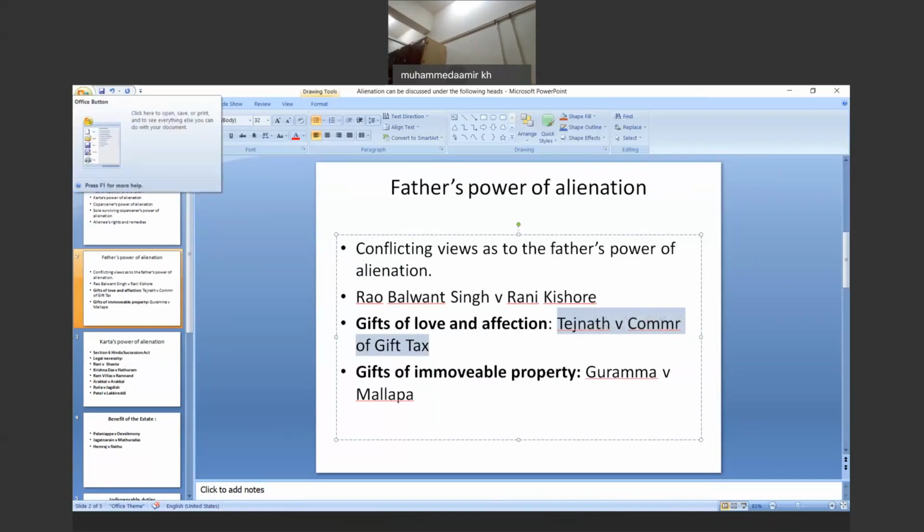The father is in a position to provide the gifts. There are so many occasions, for example, apart from marriages, there are many religious ceremonies in a house, and the father has the power of making such alienation.